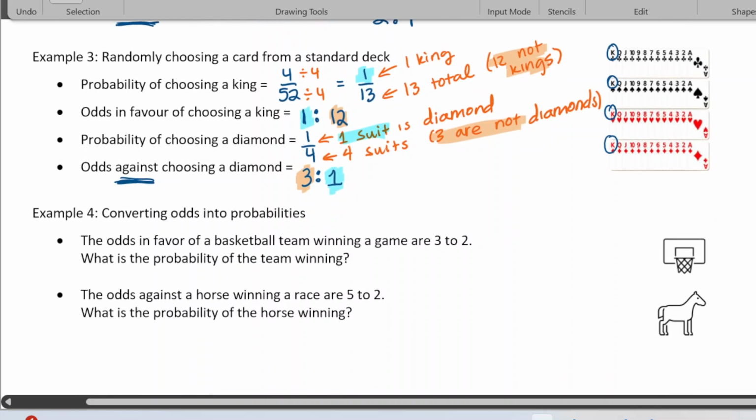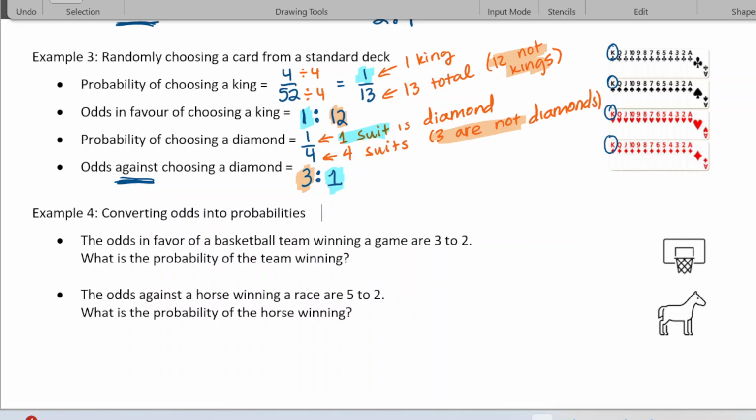Okay, converting odds to probabilities. The odds in favor of a basketball team winning are 3 to 2. So that means they win 3, they lose 2. No, sorry, I always spell it loose, lose.